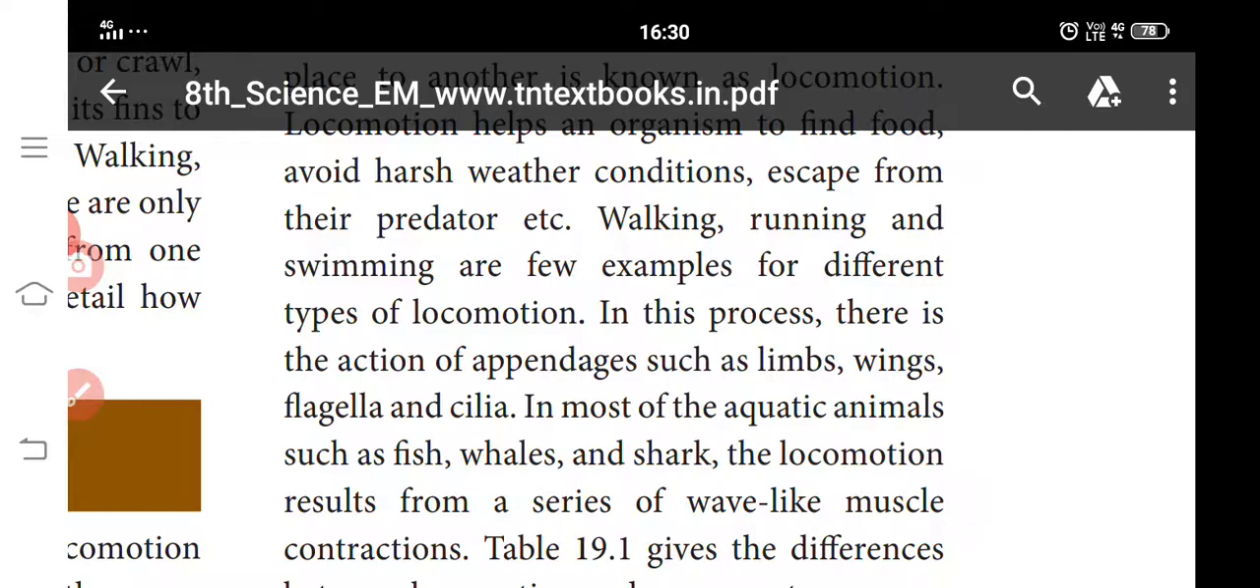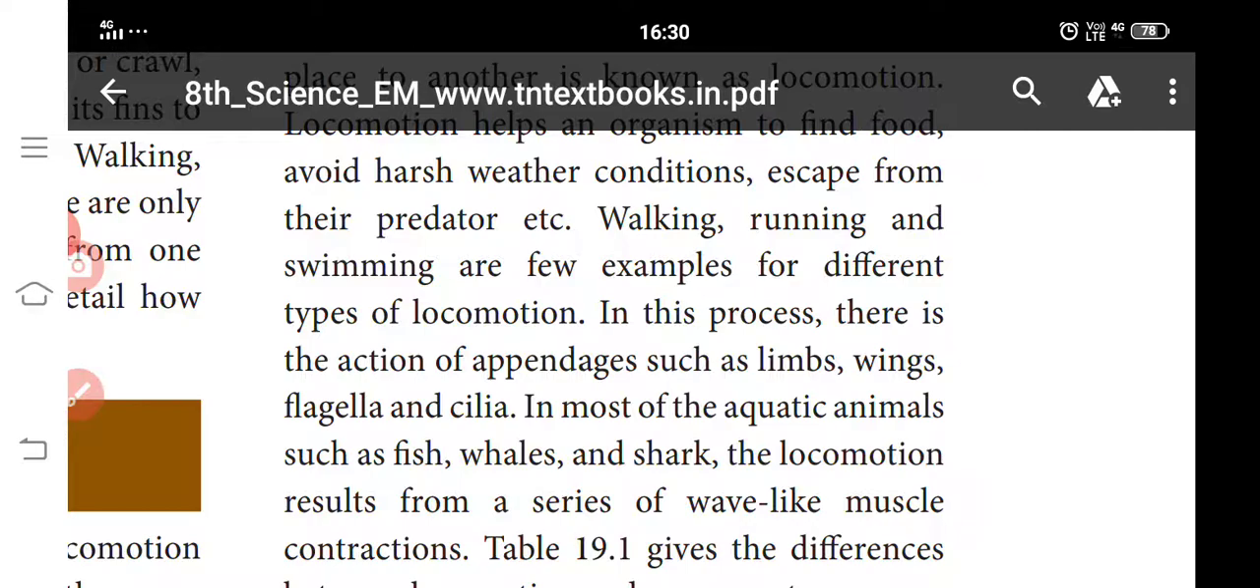That is locomotion. There are various ways you can follow, using various body parts. In human beings, we use the legs for walking and running. For swimming in fishes, fins are used. There are a lot of appendages and actions that take place in the bodies of each organism, which can be differentiated into limbs, wings, flagella and cilia.